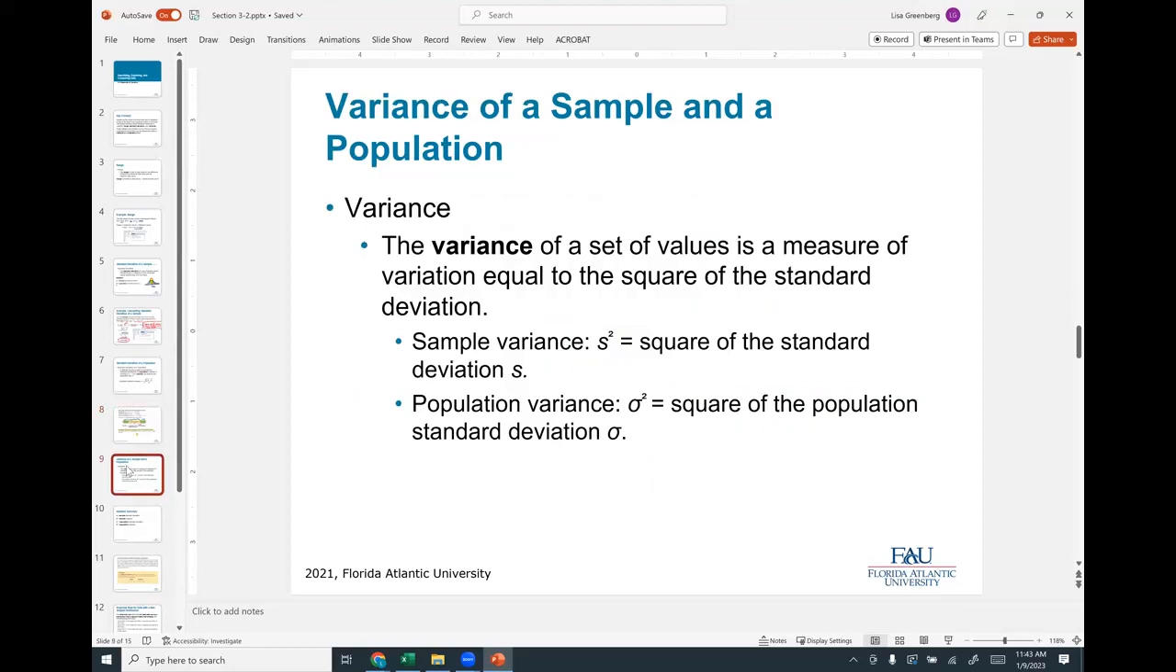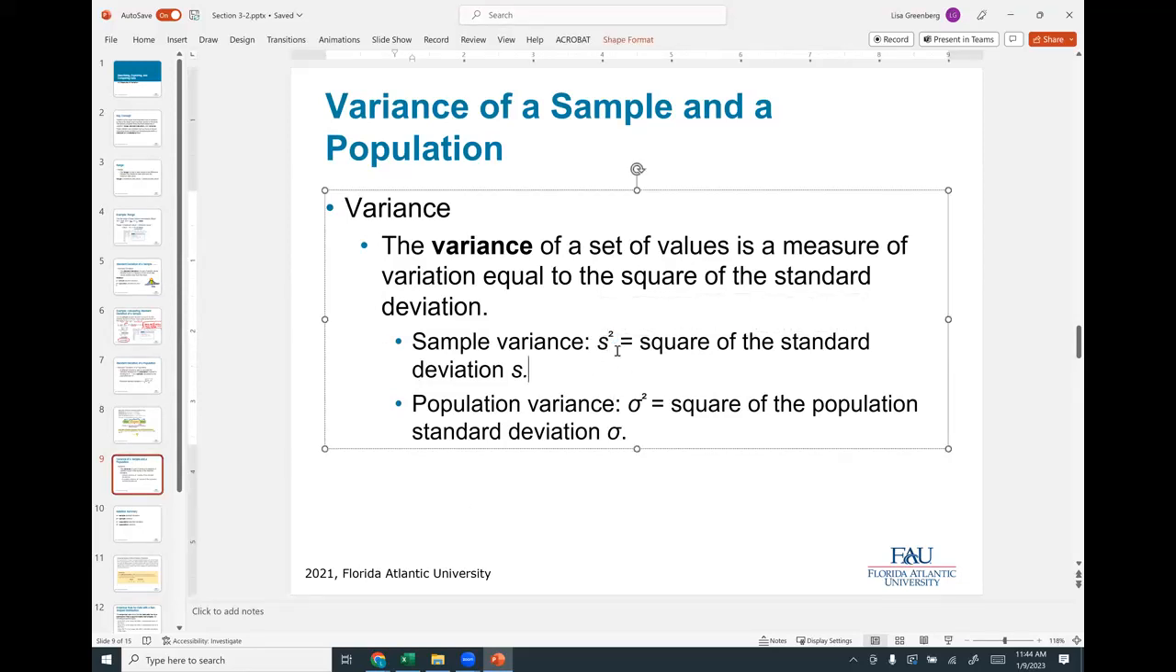Hopefully that makes sense. And then we have variance, and I'm going to do some problems in a minute. Variance of a sample and a population. So the variance of a set of values is the measure of the variation, which is equal to the square of the standard deviation. So if you have a standard deviation, you square it, and that's your variance. When it's for a sample, we use standard deviation as S, and then we square it. For a population, we use sigma, and we square it. That's all that this is doing, is taking those values and squaring them.